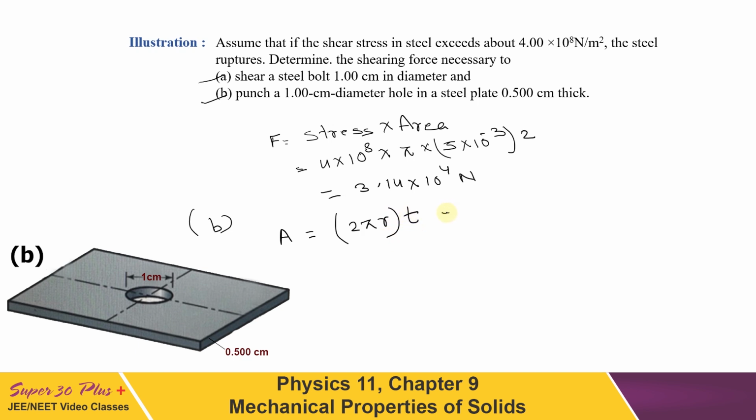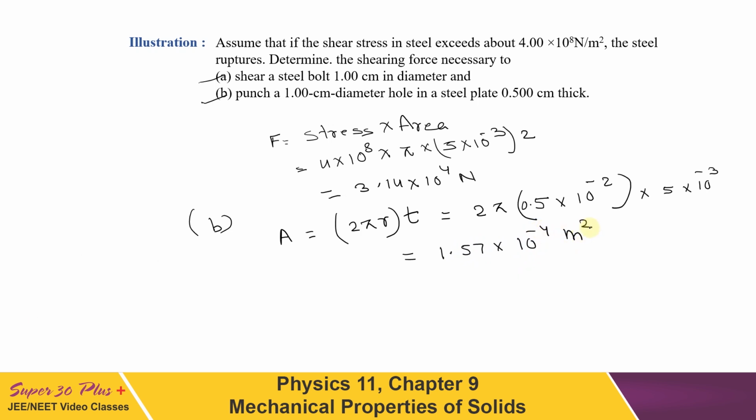If we substitute the numerical values, this will be 2 pi into thickness 0.5 into 10 to the power minus 2, into r, given as 5 into 10 to the power minus 3 meter. And the answer will be 1.57 into 10 to the power minus 4 meter square.